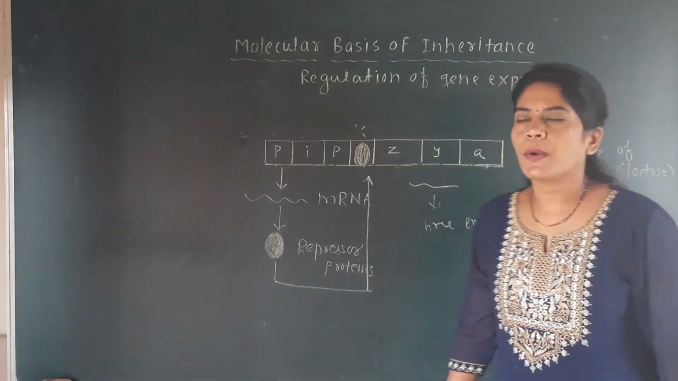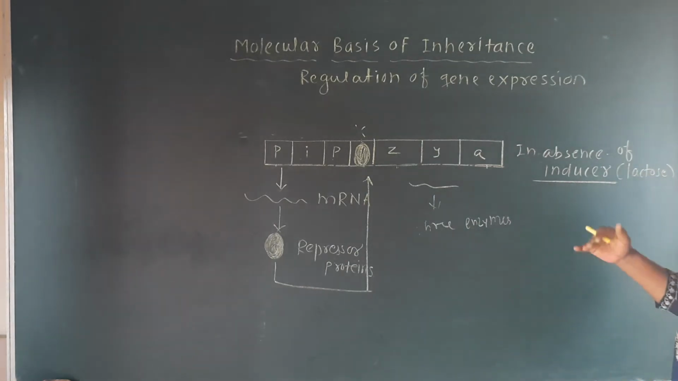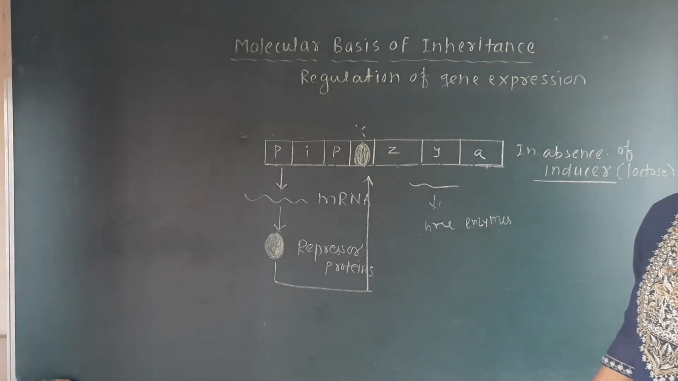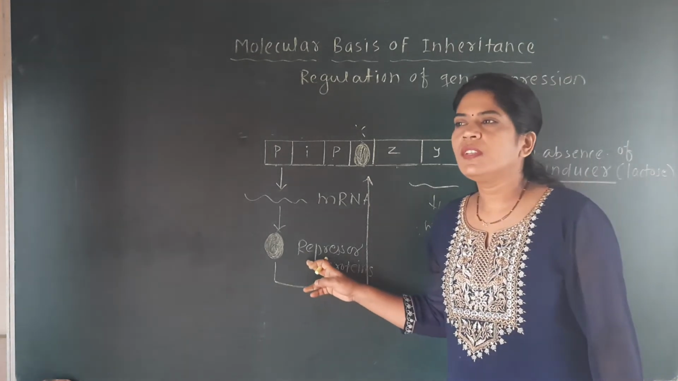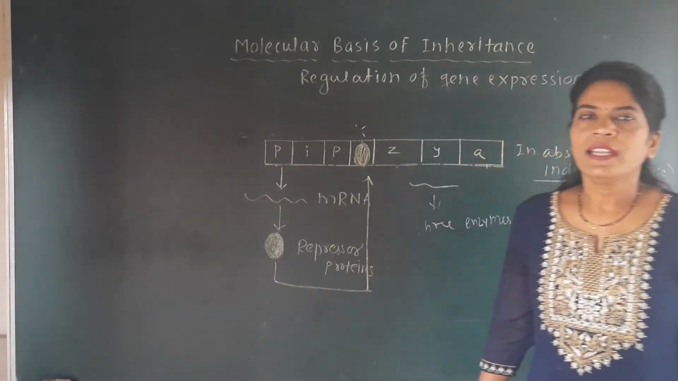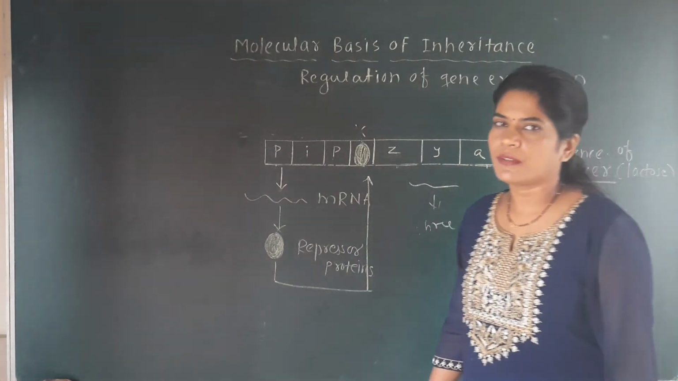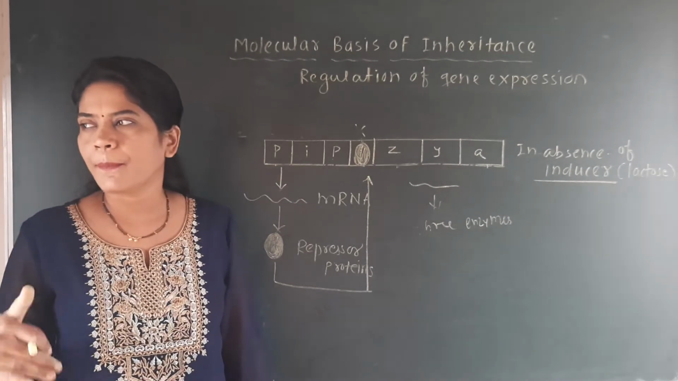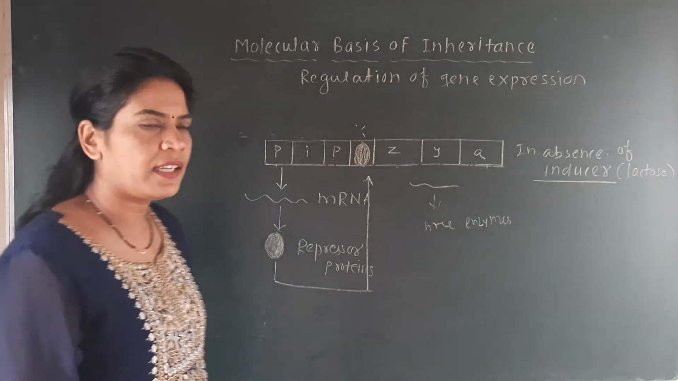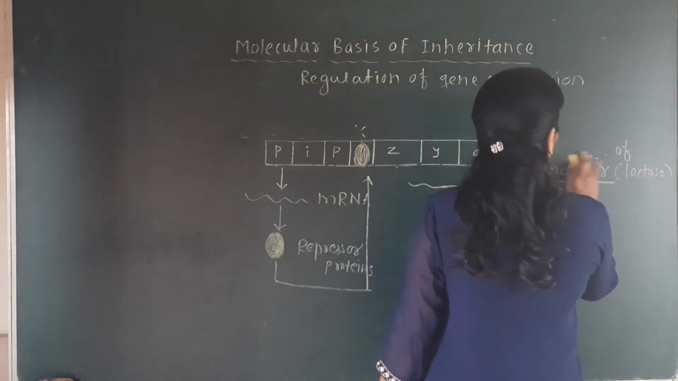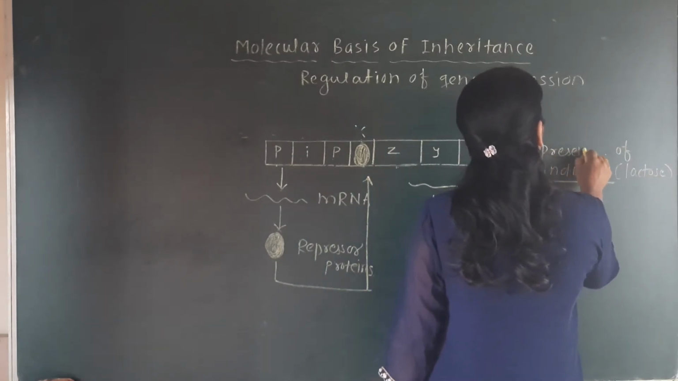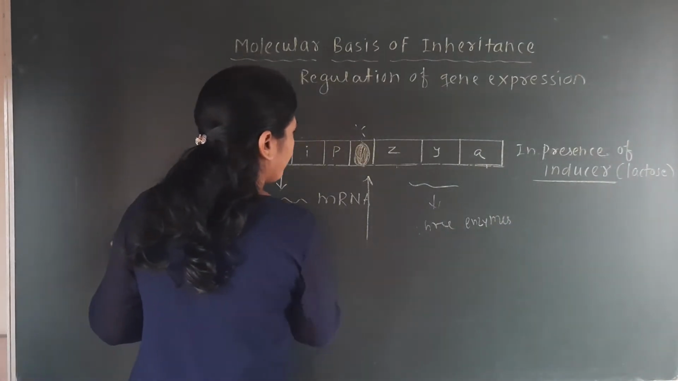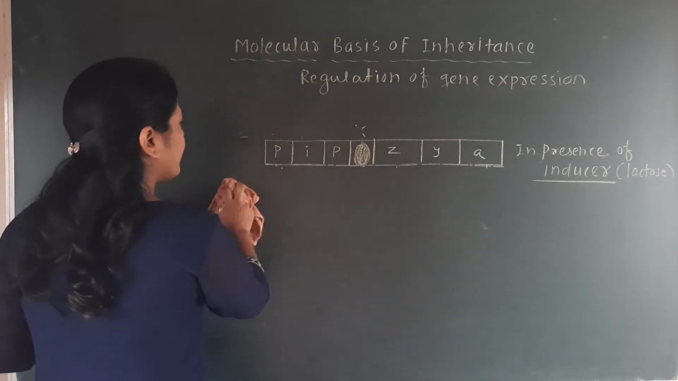Okay, so this is about the inducer being absent. When lactose is not there, there will be no formation of the different enzymes from the Z, Y, A genes. And why are these enzymes not formed? Because this repressor protein is there which blocks the activity of this operator site. So this is about what happens in the absence of inducer in this E. coli bacteria. But when there will be inducer present, that is when there will be lactose sugar present. So in presence of inducer or in presence of lactose sugar, what happens, that we are going to discuss here.